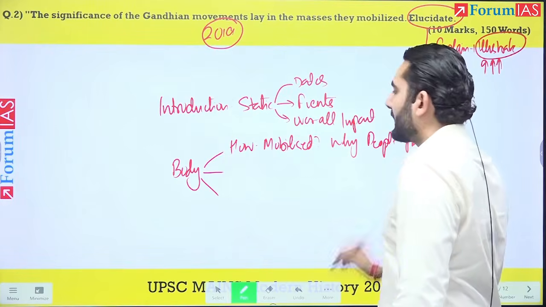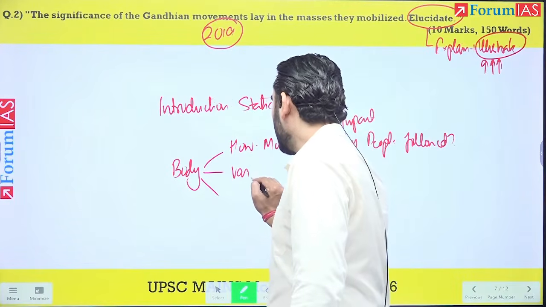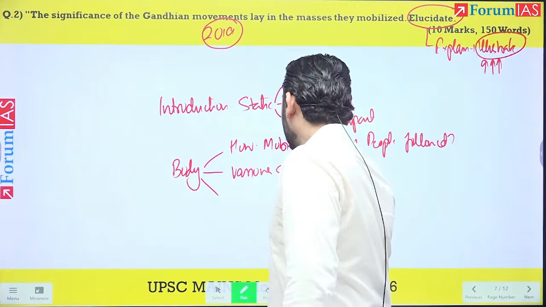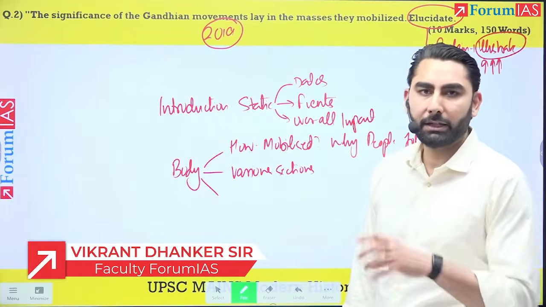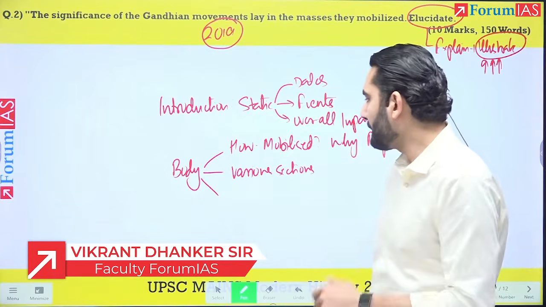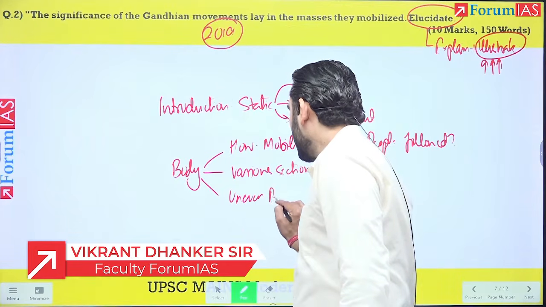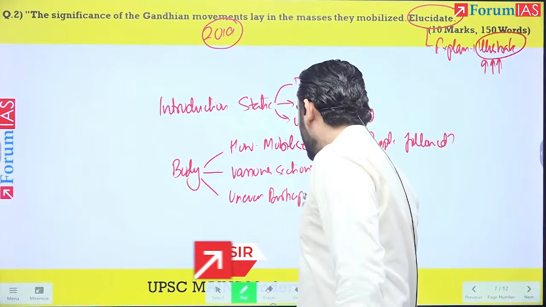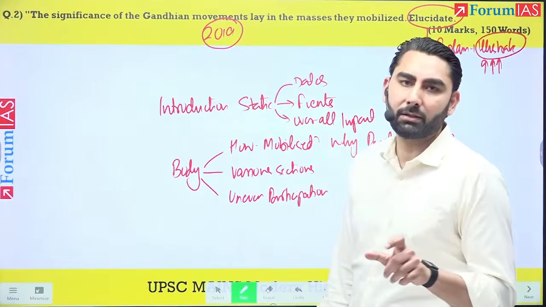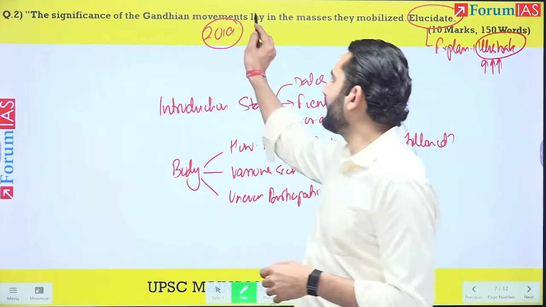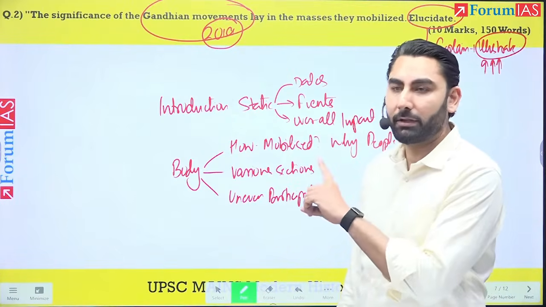The second part is the core of your answer, that is the various sections that were mobilized by Gandhiji, and we will see how to write each point. And ultimately, some uneven participation: Gandhiji was not able to mobilize everyone. There were some sections who were left out of the Gandhian movements. Remember, the word is Gandhian movements.